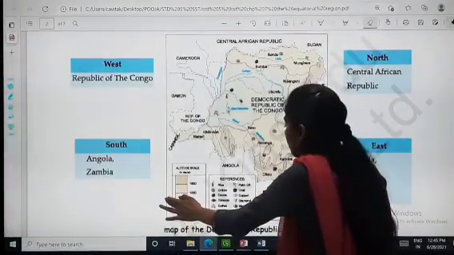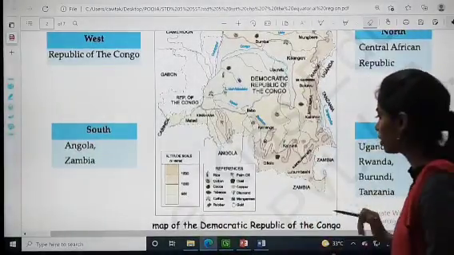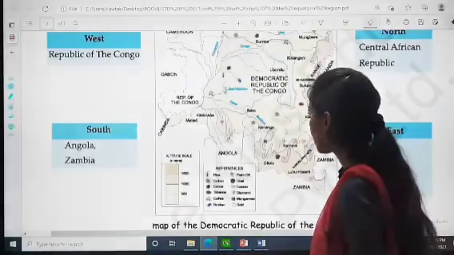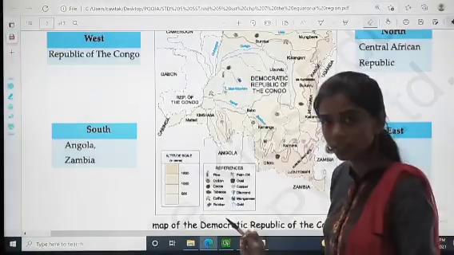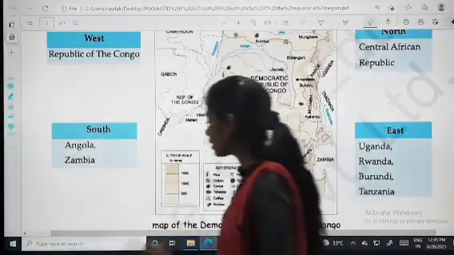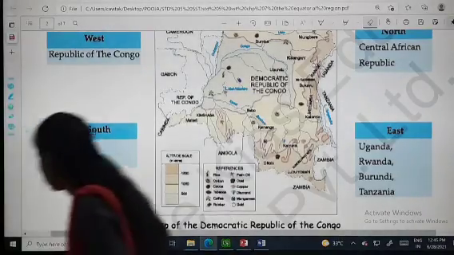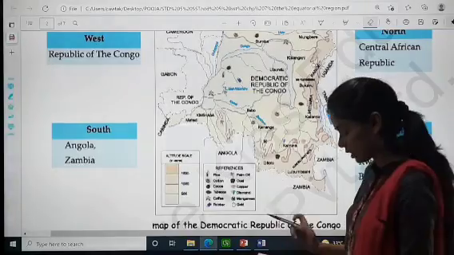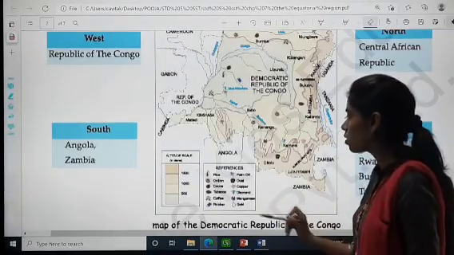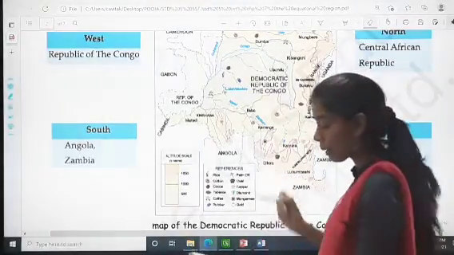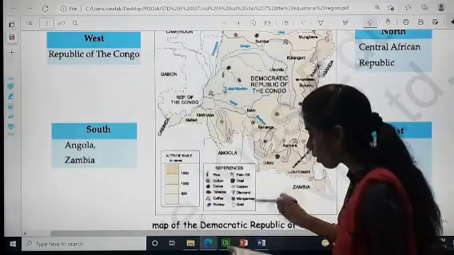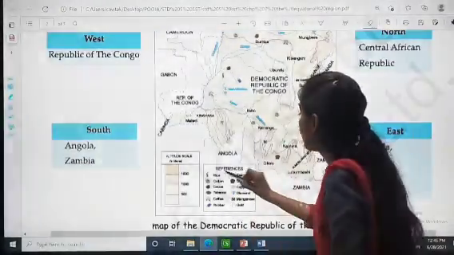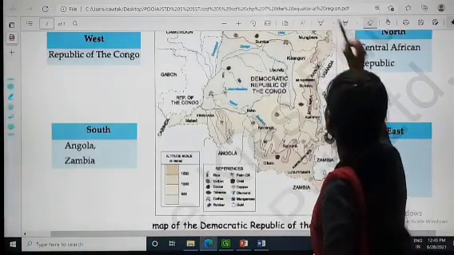Now look at the map carefully in your textbook. Here it is written as references. What is written? References. In this they have made symbols for all: rice, cotton, cocoa, tobacco, coffee, rubber, then palm oil, coal, copper, diamond. So all these are the symbols.